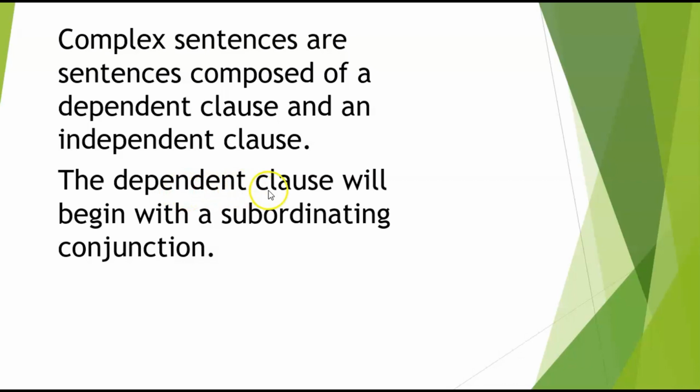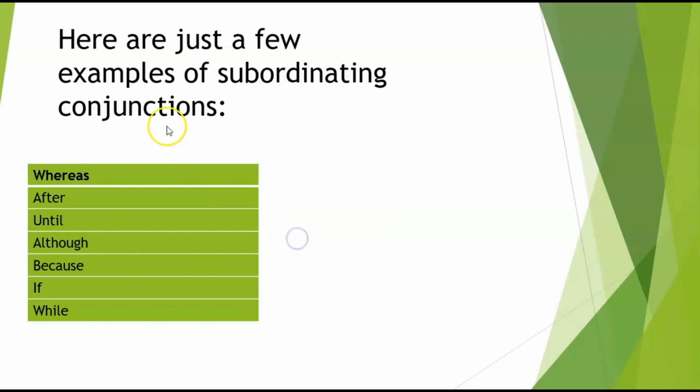The dependent clause will begin with what we call a subordinate conjunction. Here are just a few examples of subordinate conjunctions. So words such as whereas, after, until, although, because, if, and while. These are what we call subordinate conjunctions, but there are many, many others as well.